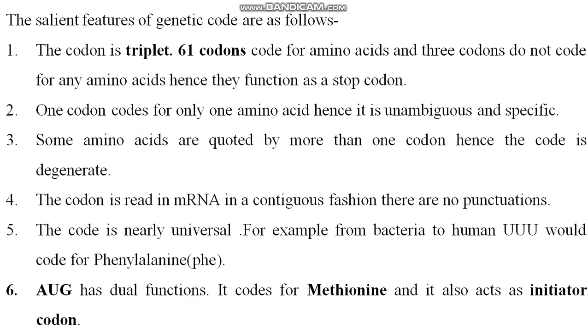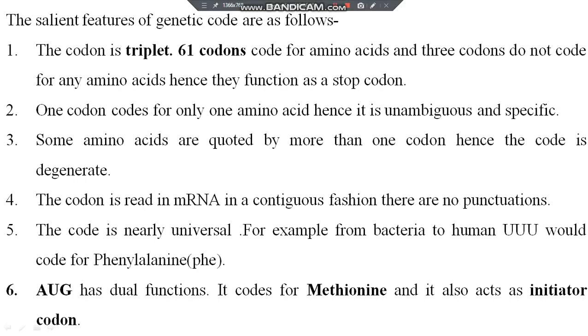codon present, right? So one codon codes for only one amino acid, hence it is unambiguous and specific, right? Some amino acids are coded by more than one codon, hence the code is degenerate. Clear? The codon is read in mRNA in a contiguous fashion. There is no punctuation, you can see there are no spaces there. The code is nearly universal, meaning, for example, from bacteria to human, triple U would code for phenylalanine amino acid only. This means it is universal. Genetic codes are always universal.